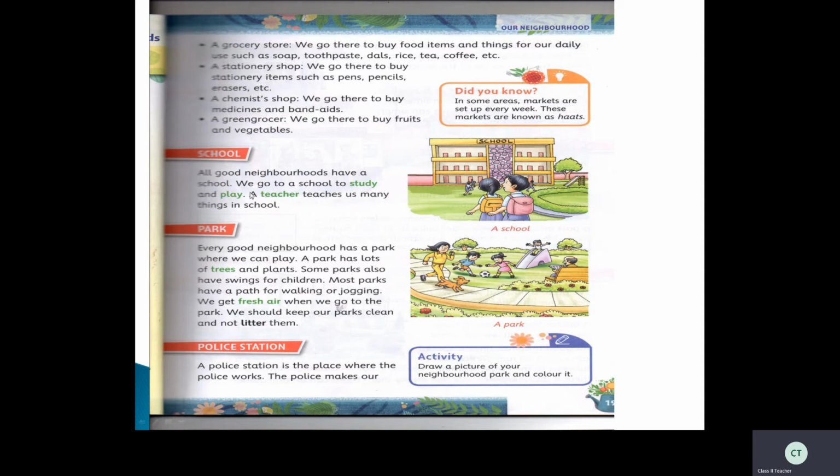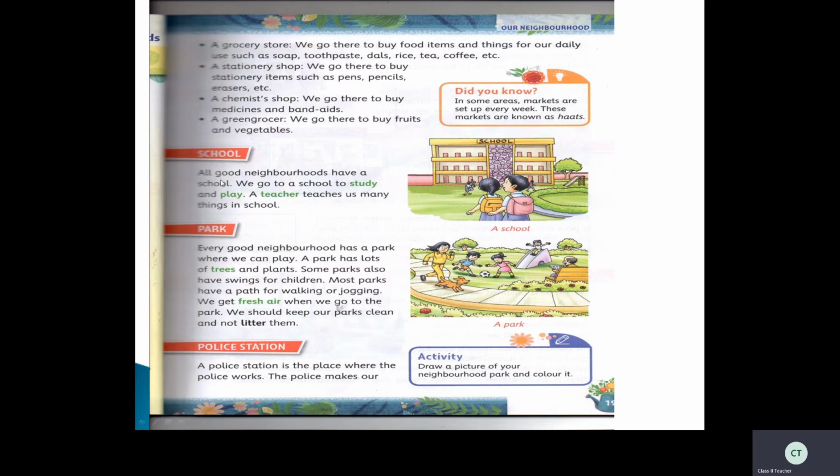Where we have school, market, park, police station, bank, hospital. All these are present in our township. So is it a good neighborhood or not? Yes, it is a very good neighborhood which makes life easier and comfortable.